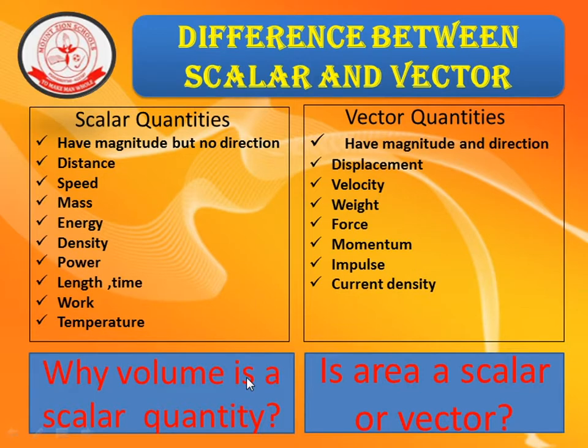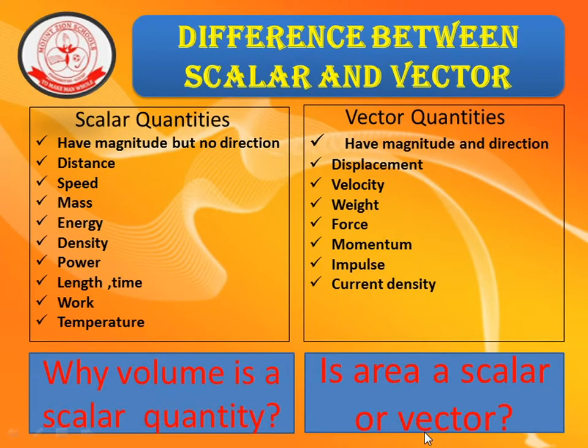And there is a query, student. Is area a scalar or a vector? Generally speaking, area is a scalar quantity, but when you come to learn higher physics, it is very important to know that area sometimes is used as a vector quantity.